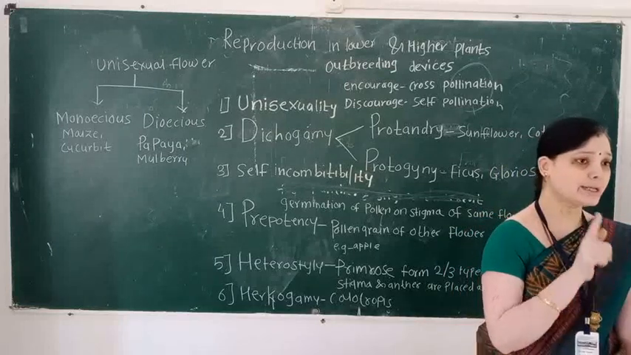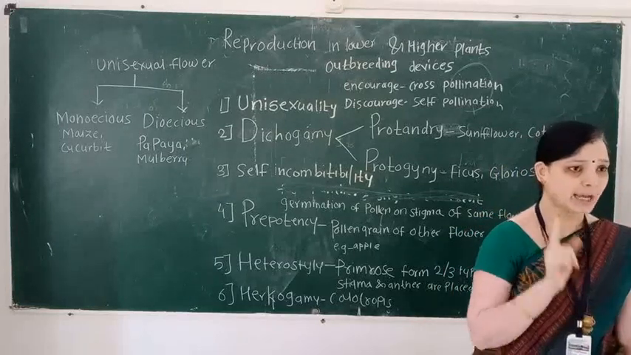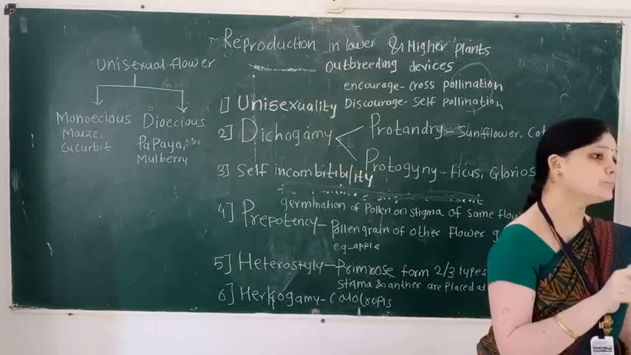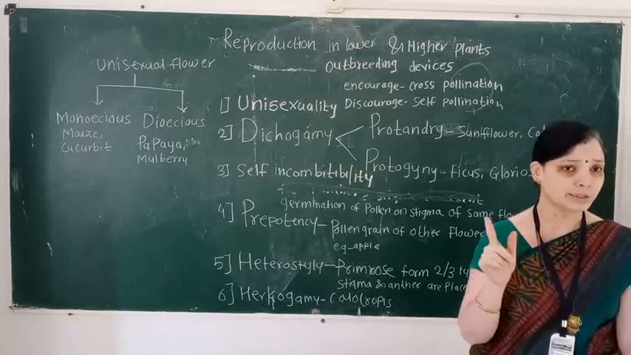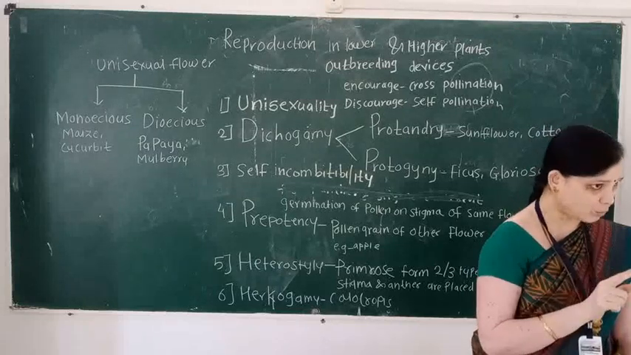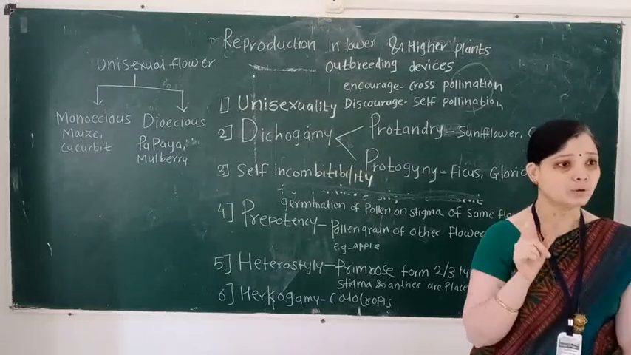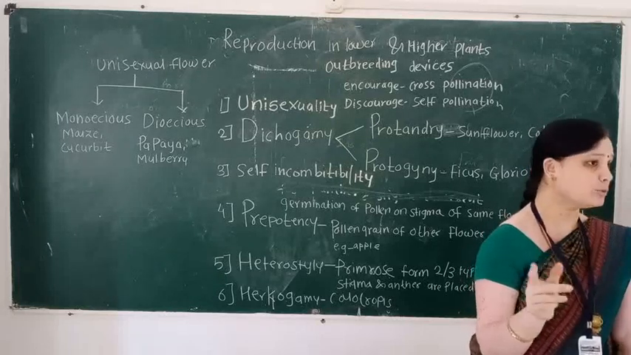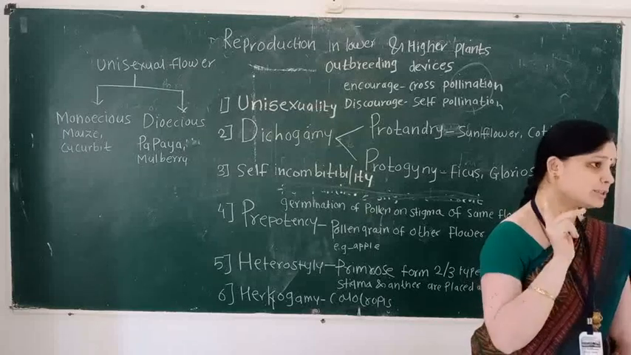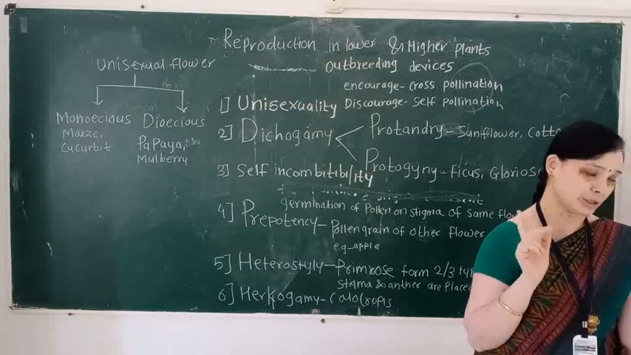So the first outbreeding device is called unisexuality. Unisexuality promotes the rate of cross pollination. Unisexuality means only one type of flower is present in the plant body. But here there are two conditions, that is monoecious and dioecious.